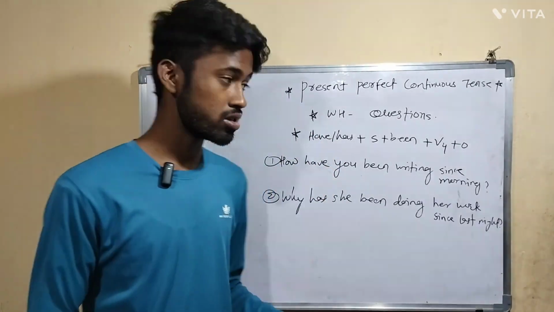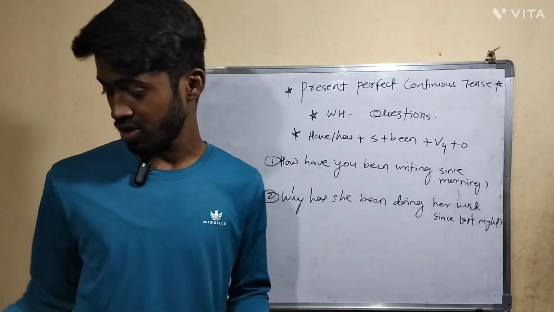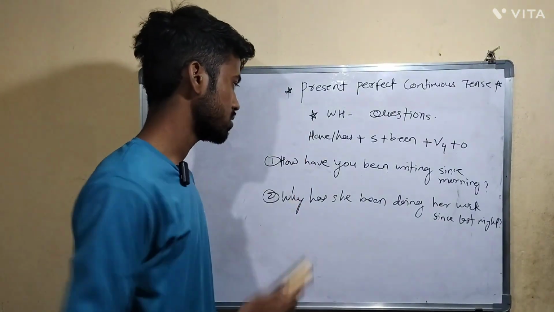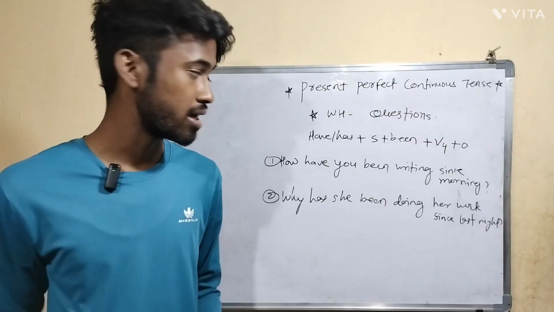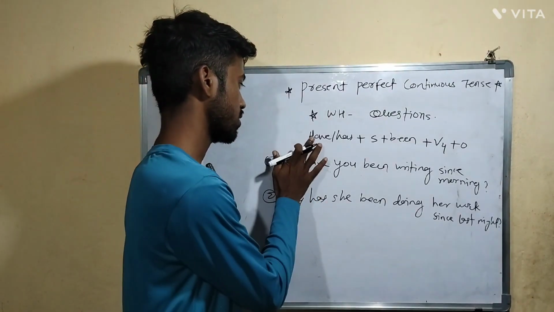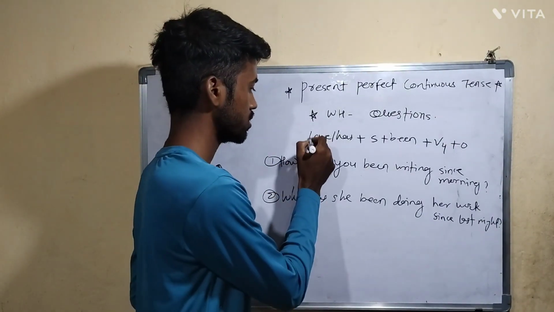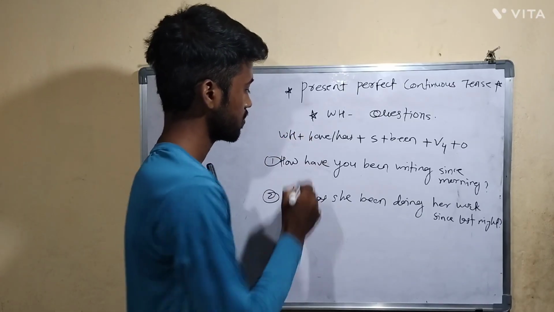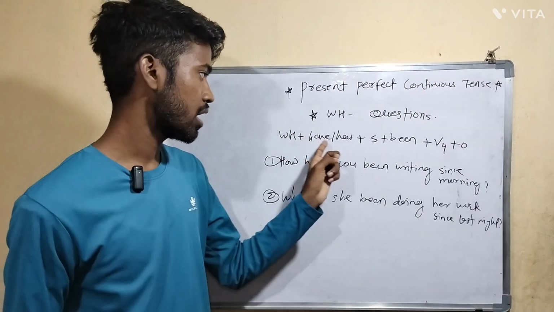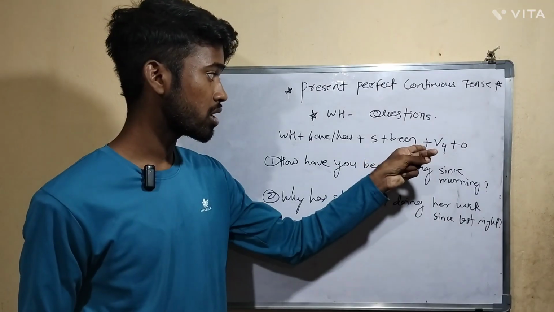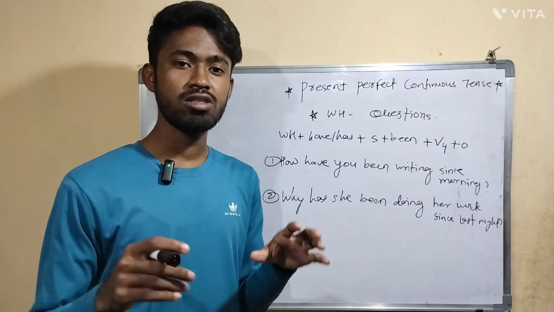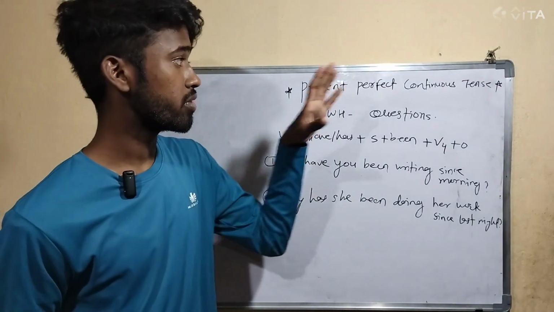What will be the structure of a WH question? The WH word will come at the starting, after that have or has, after that subject plus been plus fourth form of verb plus object. So this is all about the present perfect continuous tense.